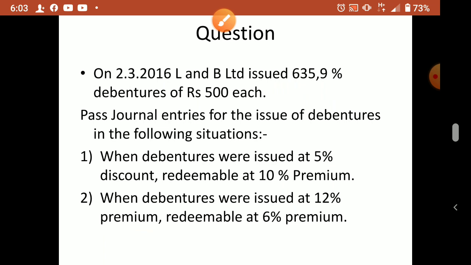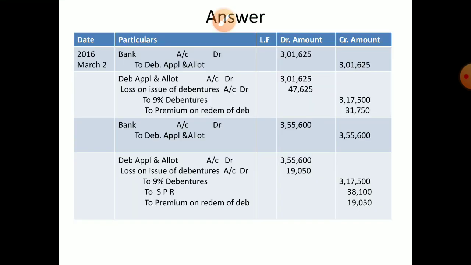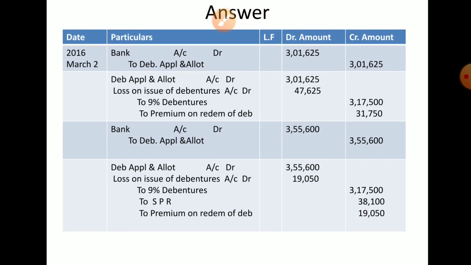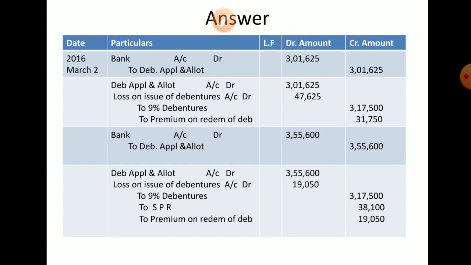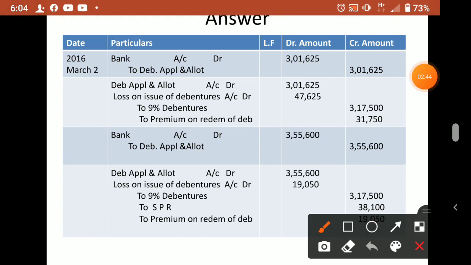Remember 635 is the number of debentures, and 500 is the value of one debenture. So the first journal entry, as usual, we have to pass for the issue of debentures. Issue means we have to pass the journal entry: bank account debit to debenture application and allotment.